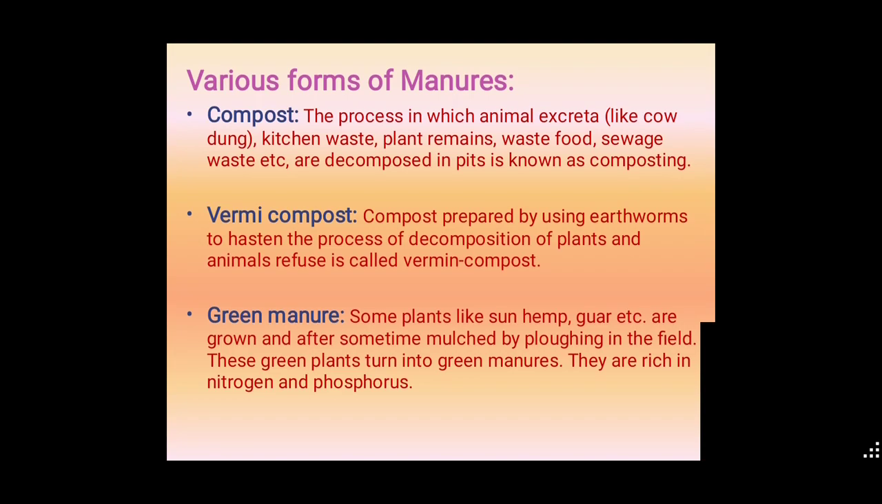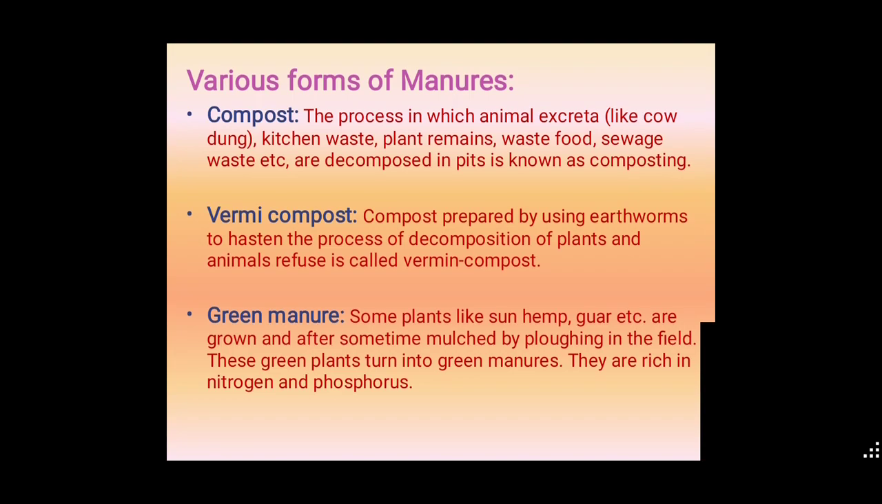Second one is vermicompost. Here compost is prepared by using earthworms. We use earthworms to hasten the decomposition of plant and animal refuse. That is called vermicompost.